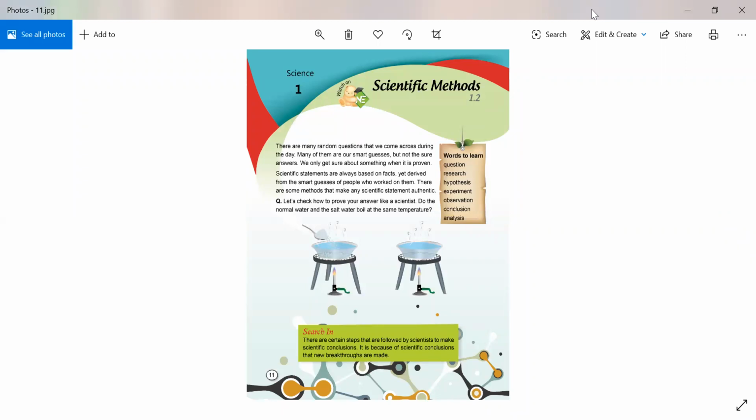There are many random questions that we come across during the day. Many of them are our smart guesses, but not sure answers. We only get sure about something when it is proven. Scientific statements are always based on facts, yet derived from the smart guesses of people who worked on them. There are some methods that make any scientific statement authentic.